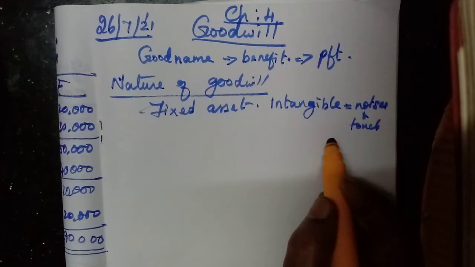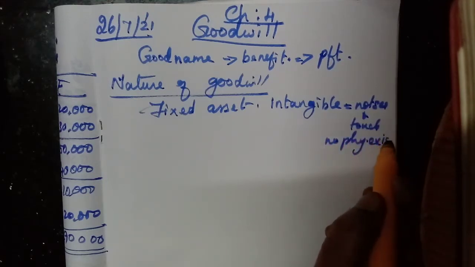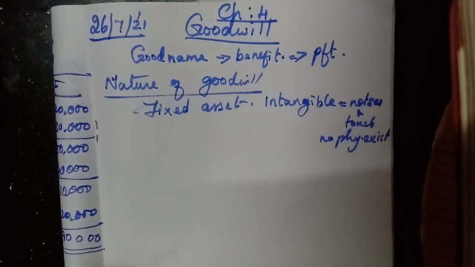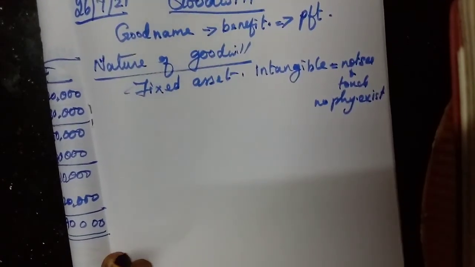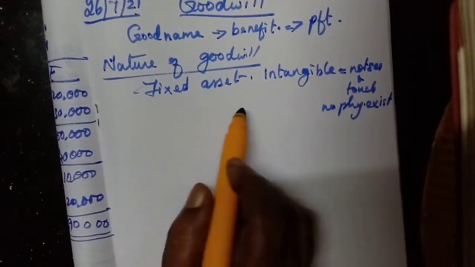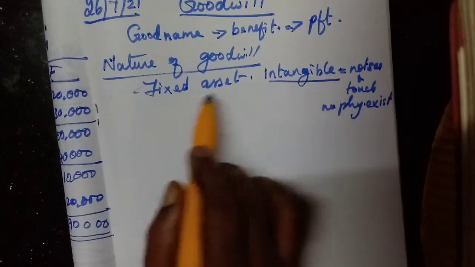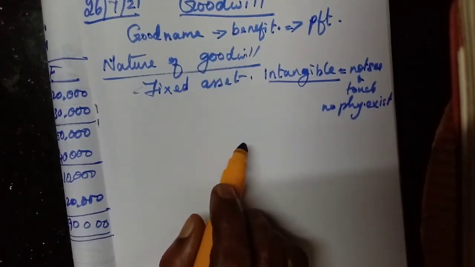It does not have physical existence, so we cannot see and touch this intangible asset. Goodwill is one of the intangible assets.